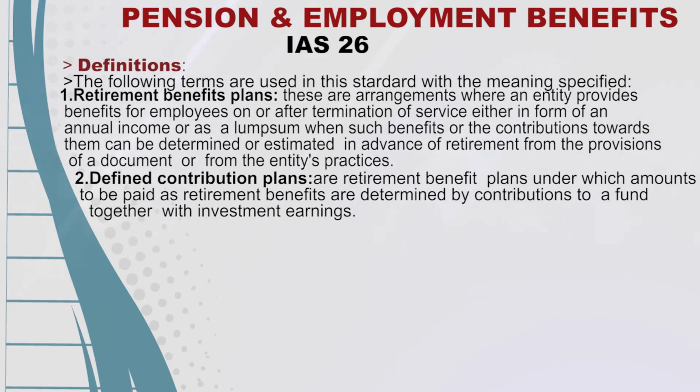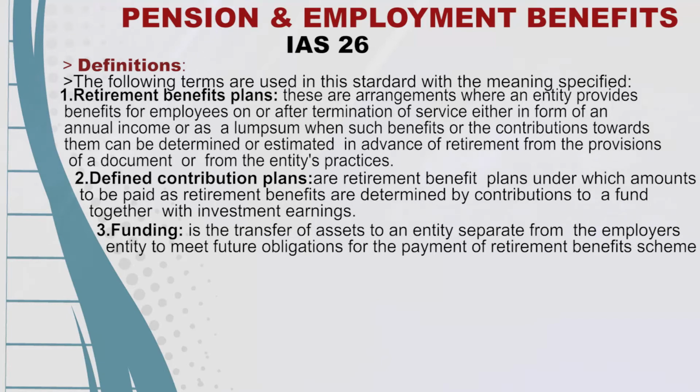Defined benefit plans are retirement benefit plans under which amounts to be paid as retirement benefits are determined by reference to a formula usually based on employees' earnings or years of service. Next, funding is a transfer of assets to an entity separate from the employer's entity to meet future obligations for the payment of retirement benefits. There are also participants, who are the members.